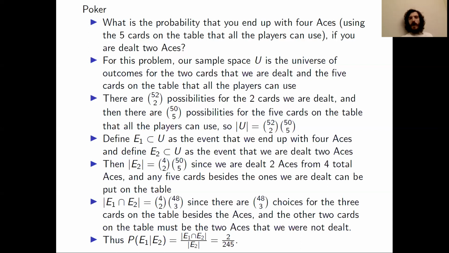Finally, we finish the problem by calculating the probability of E1 conditioned on E2. We can plug it into the formula that we discussed on the previous slide. It's just the cardinality of E1 intersect E2 divided by the cardinality of E2. And this gives us, when we simplify, 2 divided by 245.